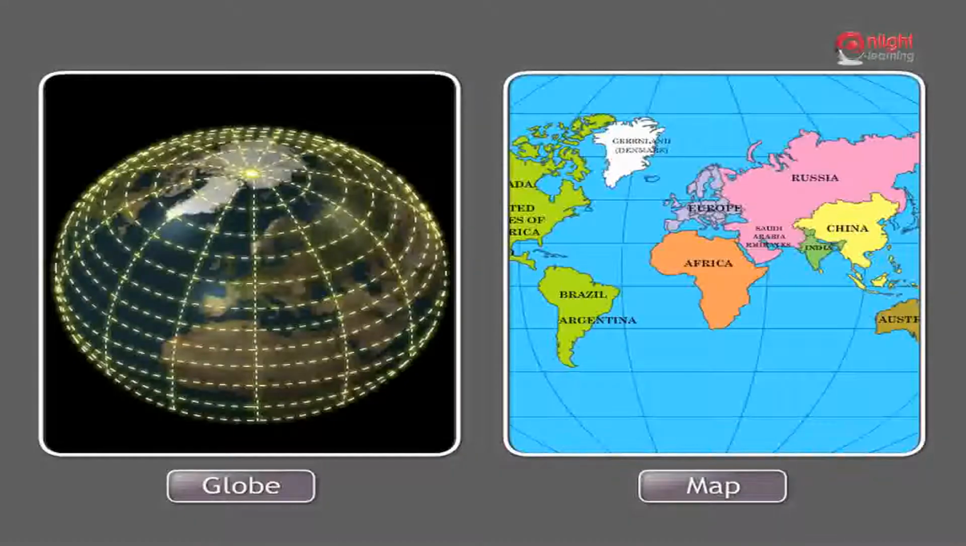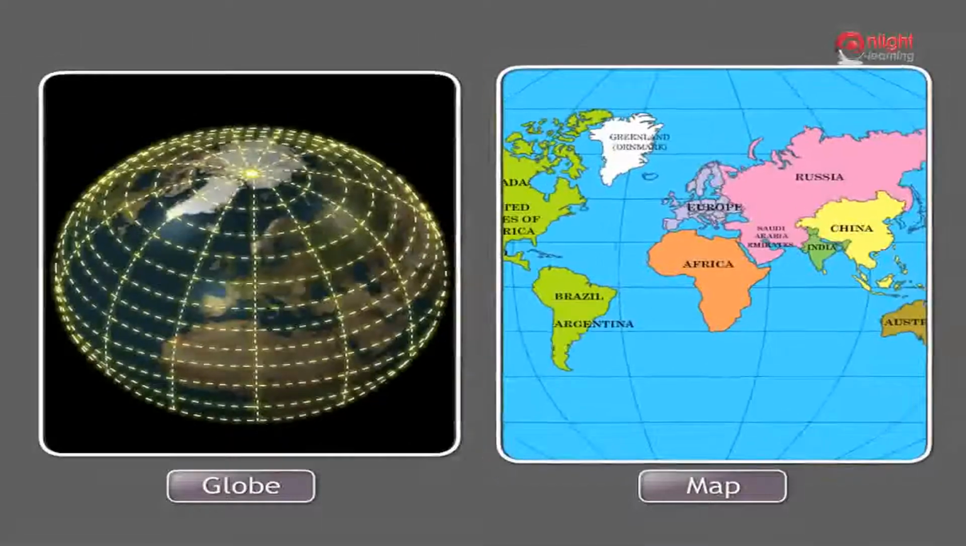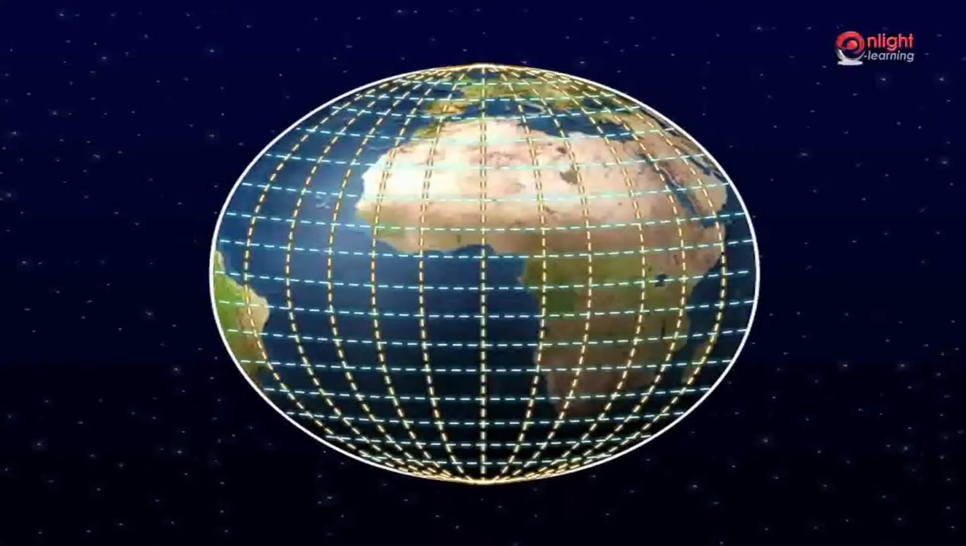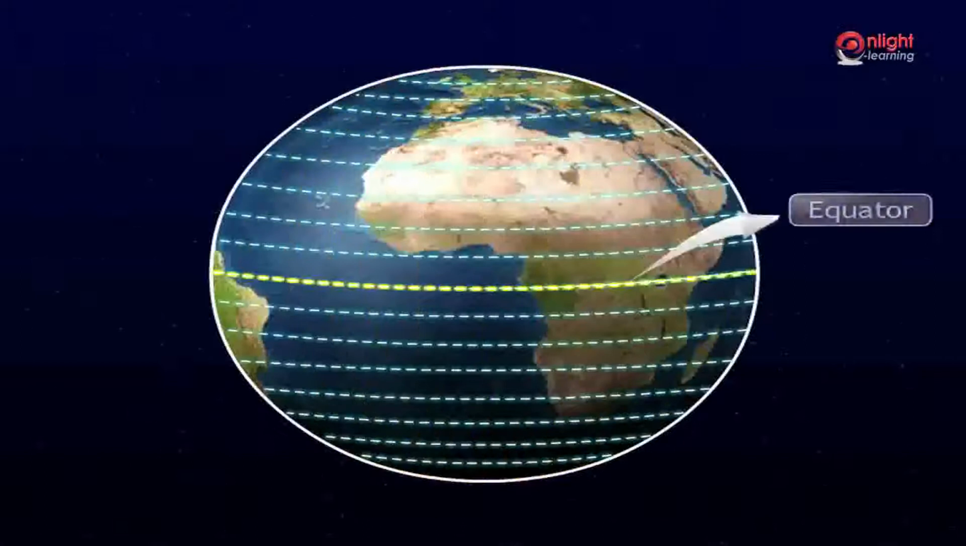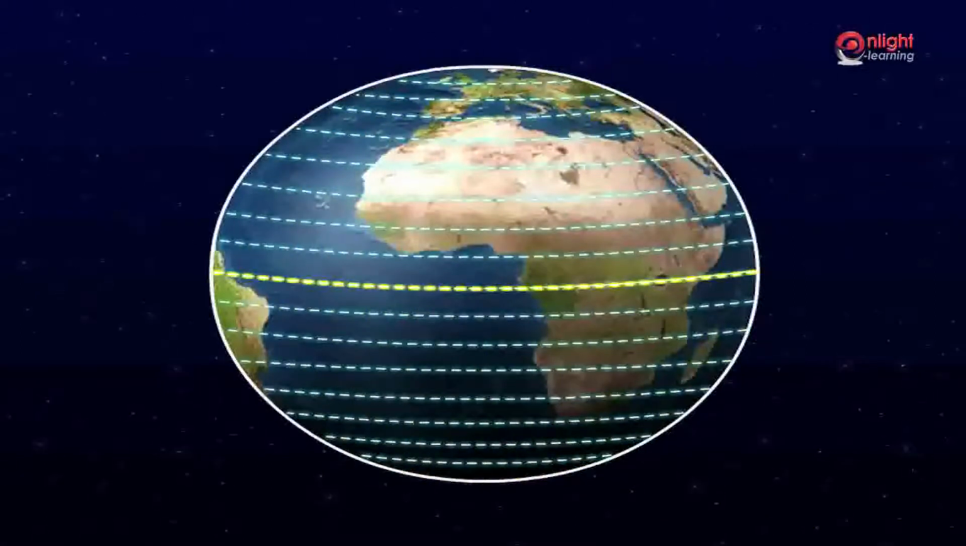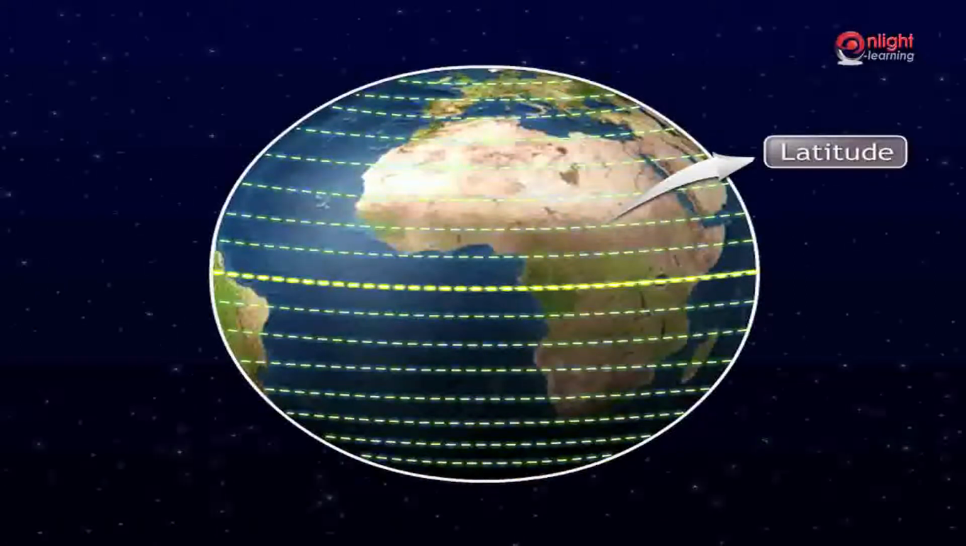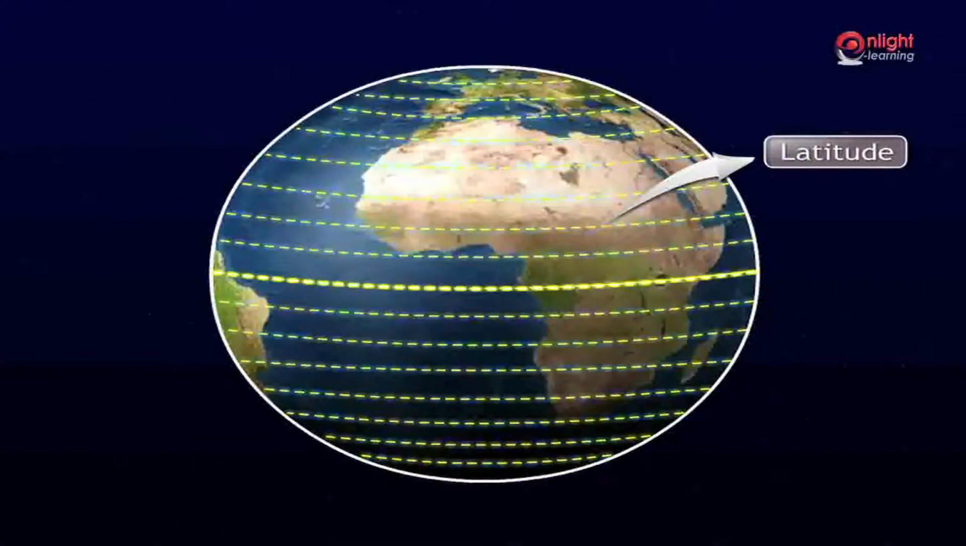Parallels of latitude. Look at a globe or a map of the world. You will see lines drawn parallel to the equator. They are called the parallels of latitude or the lines of latitude.